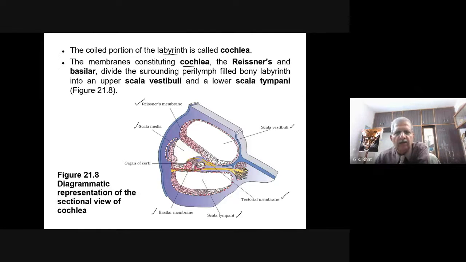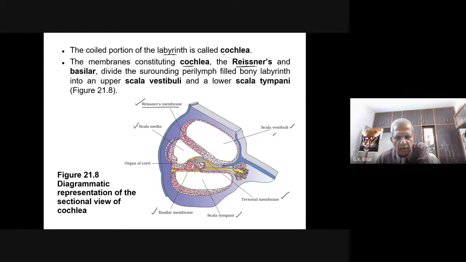Because inside the cochlea we have Reissner's membrane. This Reissner's membrane divides the cochlea into two compartments: upper one, scala vestibuli, lower one, scala media. So this is what is called Reissner's membrane.